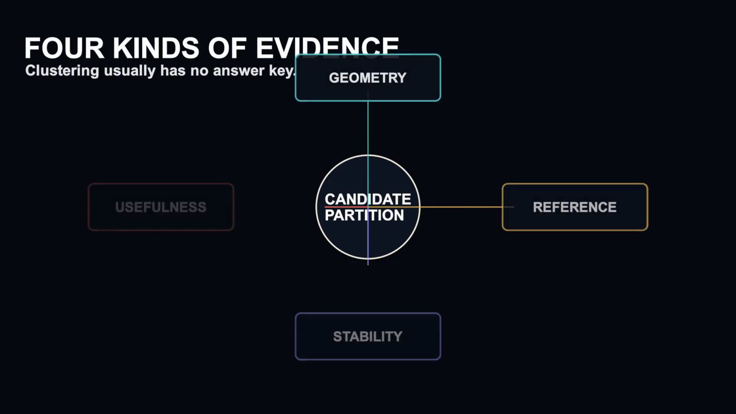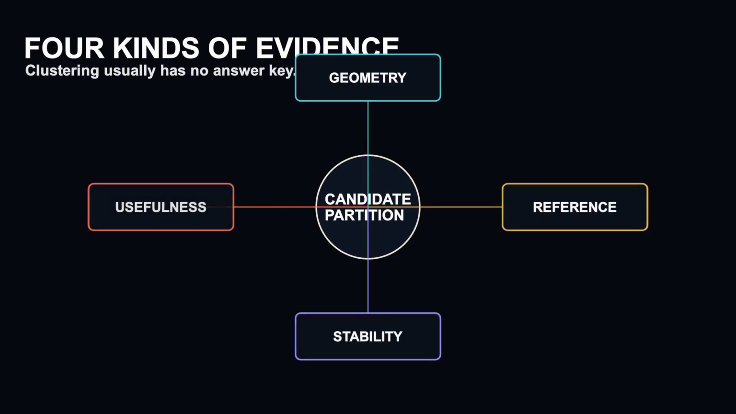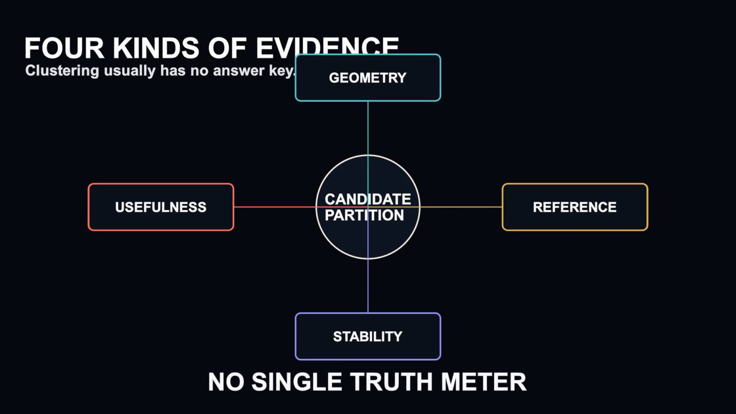Internal metrics use only the feature geometry and assigned clusters. External metrics compare the partition with trusted reference labels, when those labels genuinely exist. Stability checks whether the structure survives new seeds, resampling, or small perturbations. And practical validation asks whether the groups are interpretable and useful for the decision that motivated the analysis.